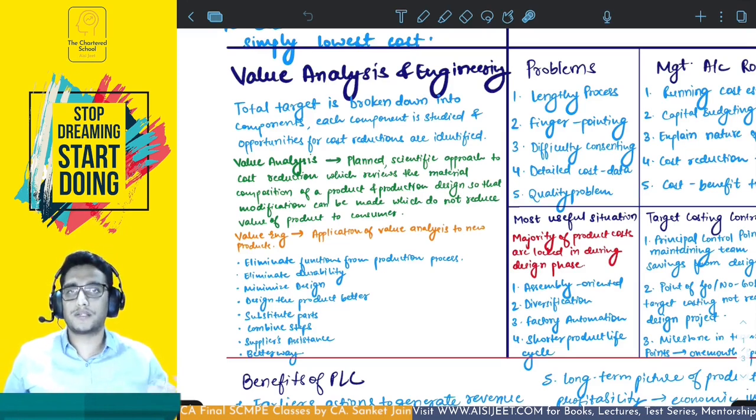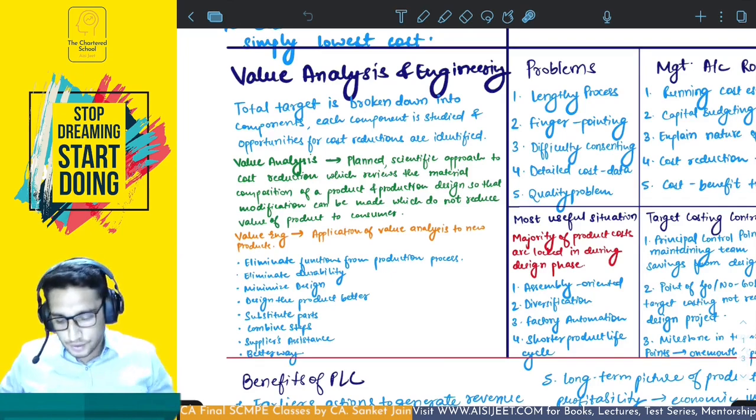There are multiple kinds of chairs available. Some of them have this, some of them don't have this. I'm giving you an example to make you understand functional analysis. This is a function. This adjustable handle is a function being added to this chair because the customer is ready to pay extra for it, because the customer requires it. If they don't, it will not be added. And the cost of this product will be reduced. Got it? That is functional analysis.